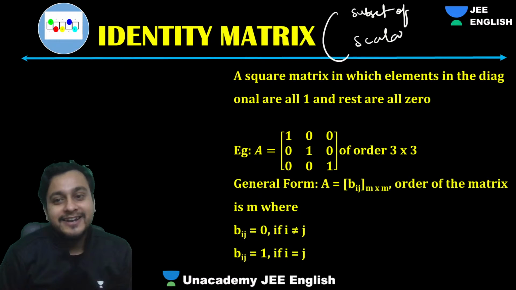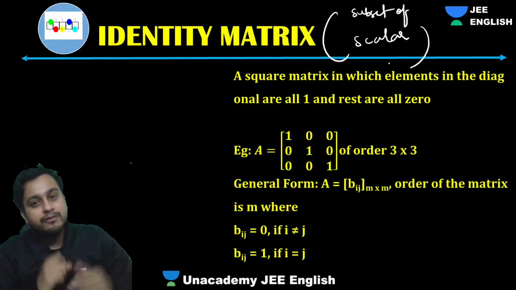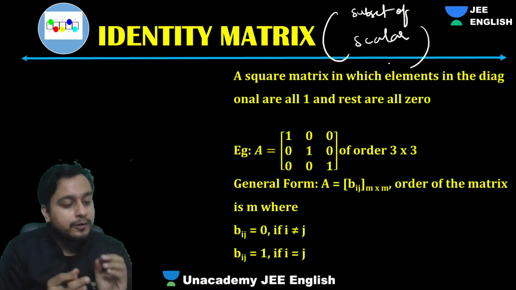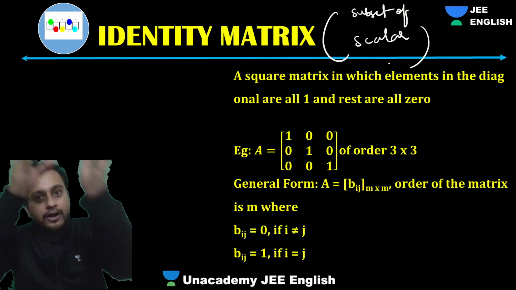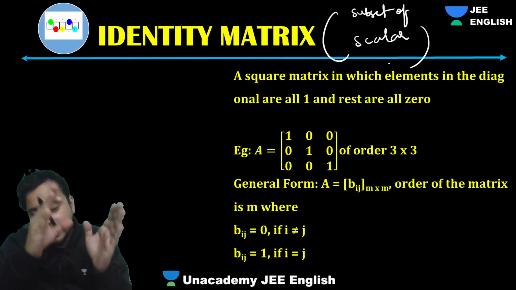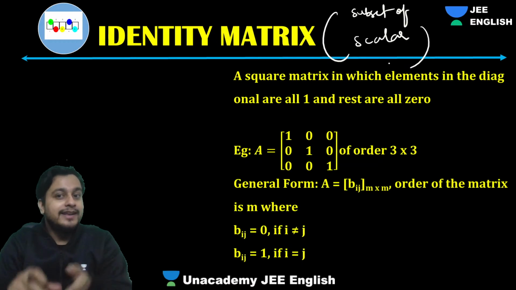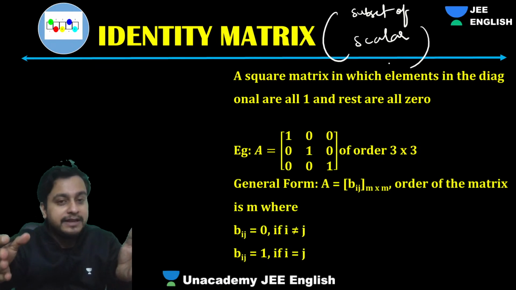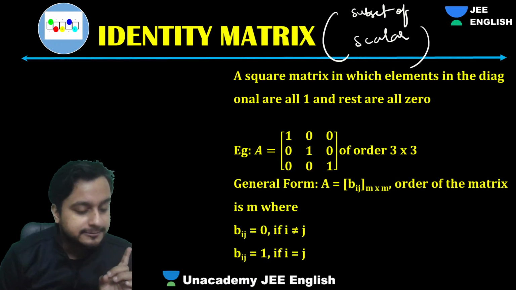Now, see, guys, one by one we are going. So what we get is, first of all, square. Square, then we got diagonal: only diagonal elements are there and others are 0. In scalar we have diagonal elements equal. Now here in identity they are equal but equal to 1, fixed. The constant is fixed.